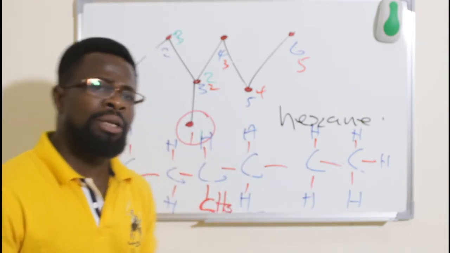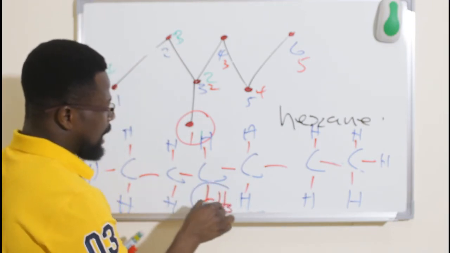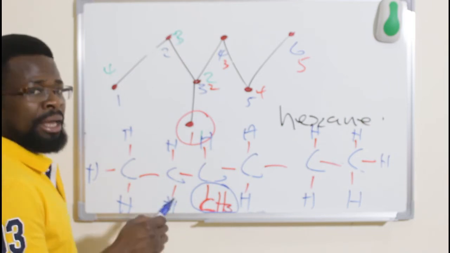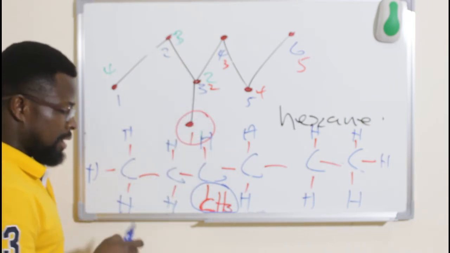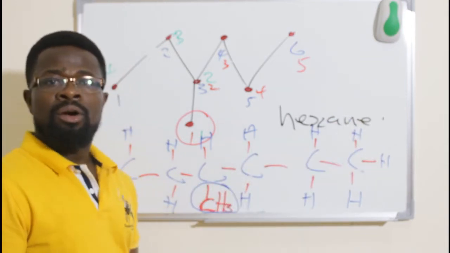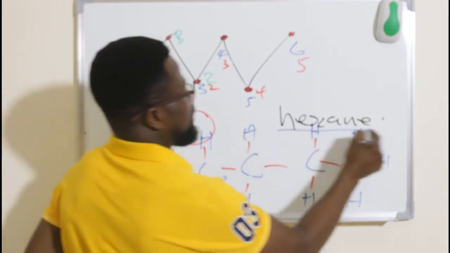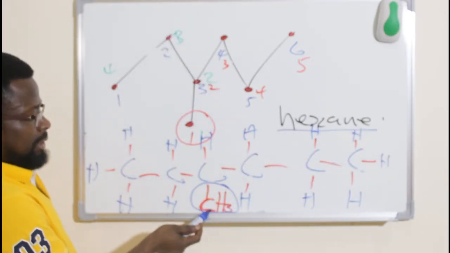Once we have 3 hydrogen atoms, this becomes what we refer to as a substituent or a branch, which I have here. There are 6 of them. 1, 2, 3, 4, 5, 6. Once we have 6 of them, what does it mean? Hexane. But this is what?